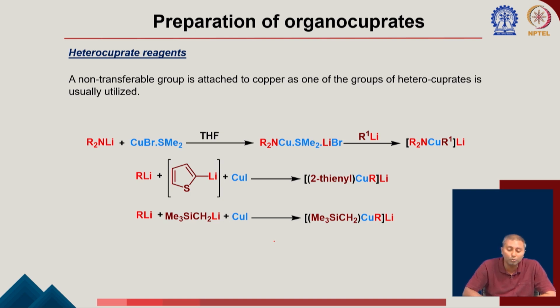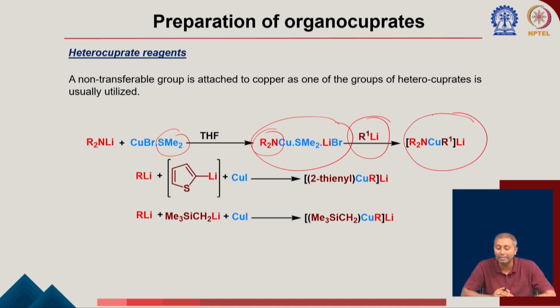Then there are heterocuprate reagents. So you can see now you have two different groups here. You can see the copper bromide having the SMe2, and then you have also R2N. Okay. So that means you have an R2N, and this copper complex now reacts with R1 lithium to form this type of heterocuprate reagent, where you have the nitrogen and you have R1. Okay. So two different types of ligand are attached there.